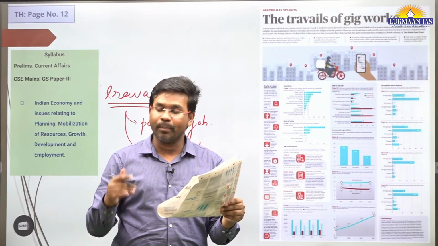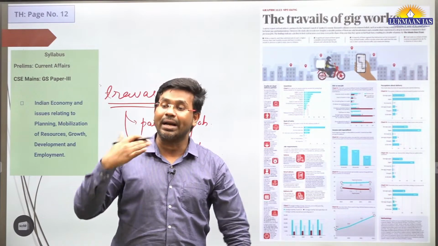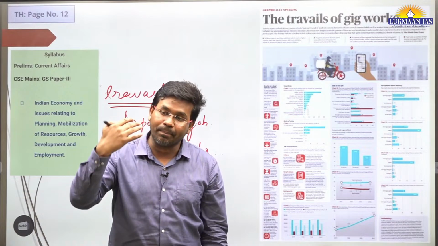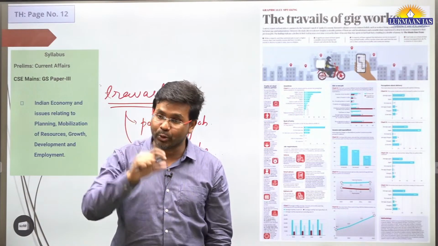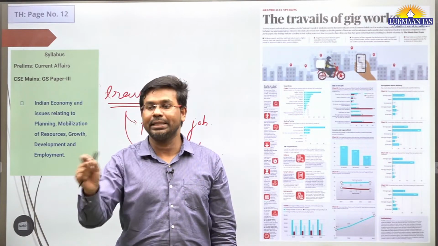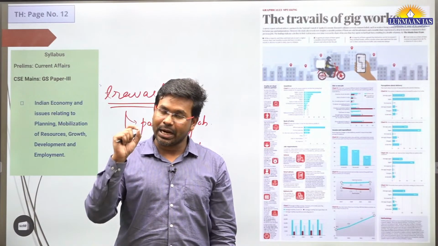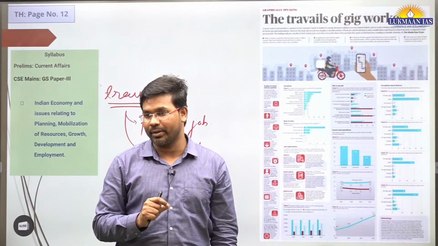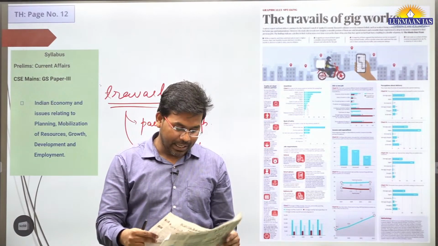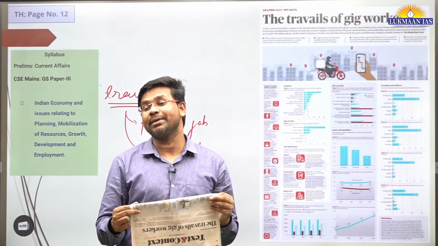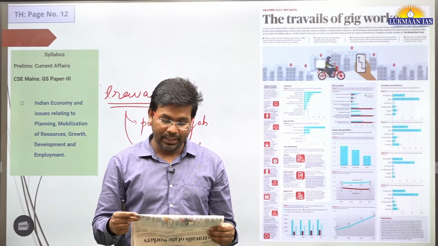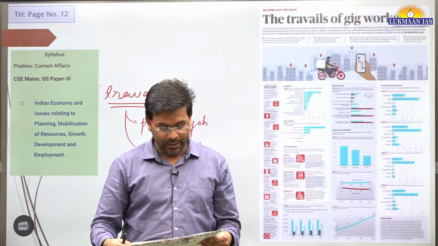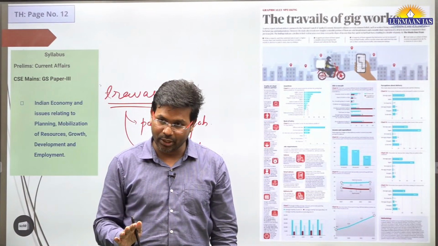And after doing the survey, they tried to understand the nature of work that they are doing, and what percentage of people doing gig work are educated. So they say around a third of the people are graduates who are doing these works. And these people are getting very little pay as compared to what people from other sectors would be getting. These people do not have any social security.